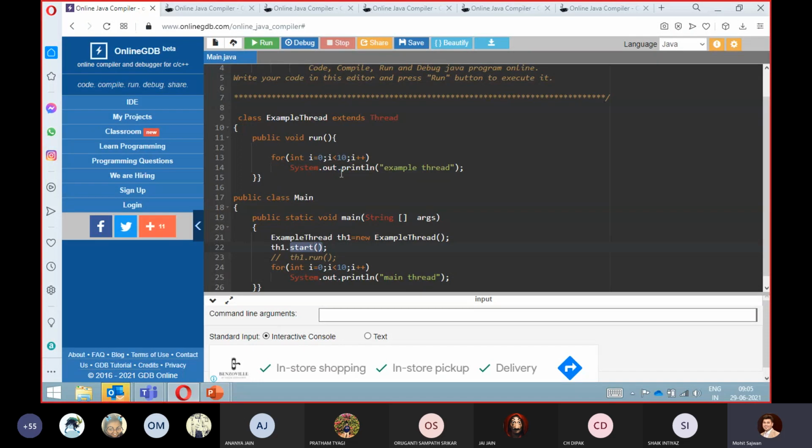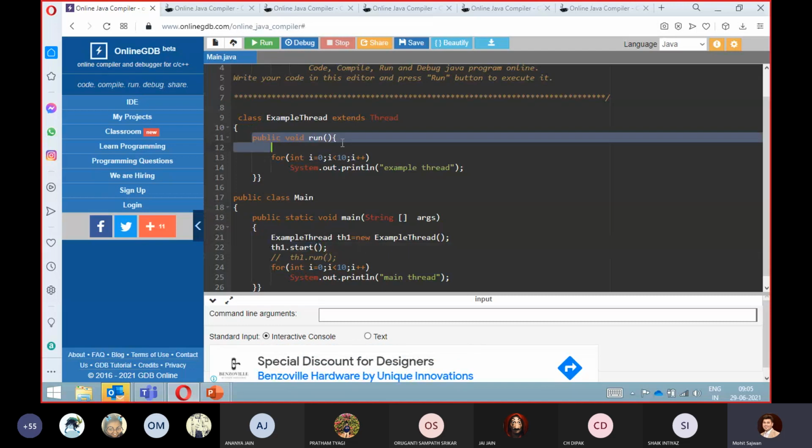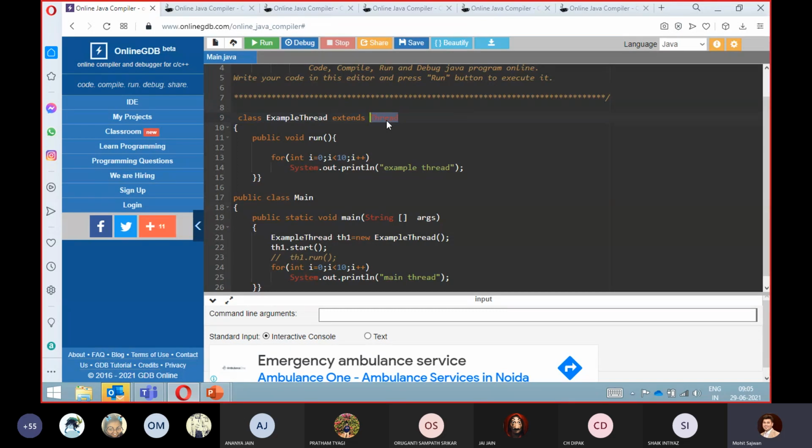Now you will ask me, sir, why are you saying th1.start, but here we don't have any start method? Remember, we are using the concept of inheritance, and this start method is there inside the Thread class.